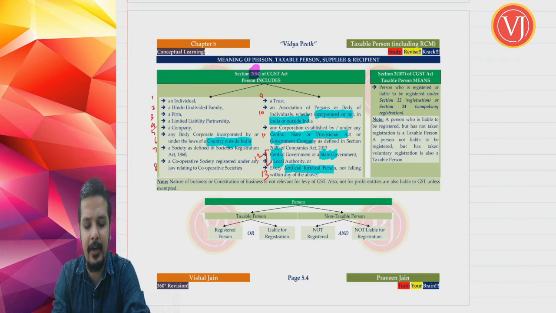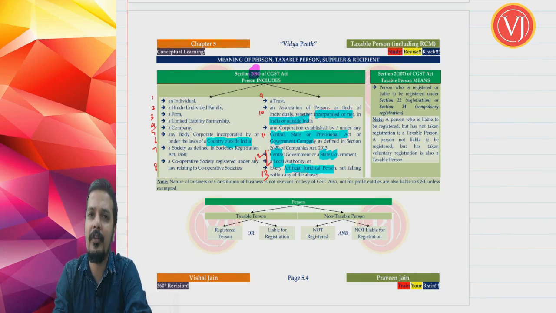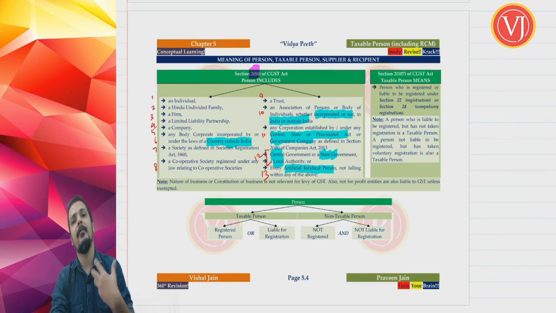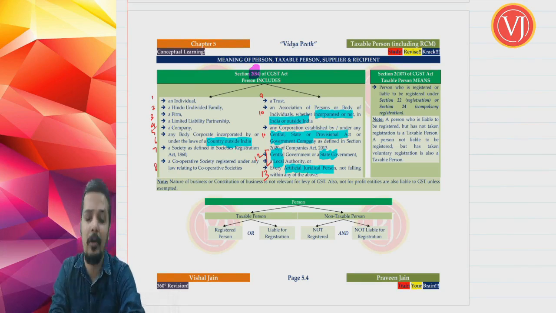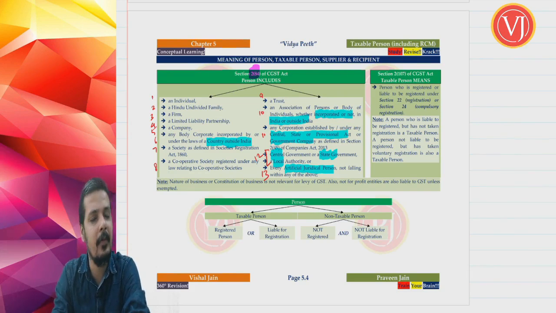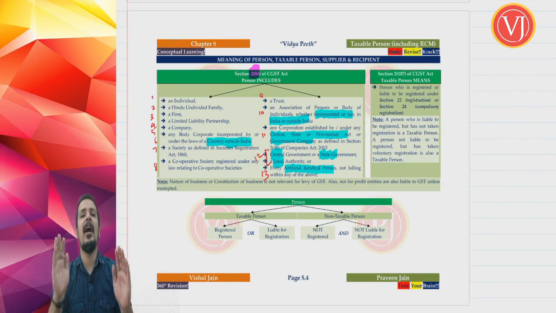And government company is very clearly included in the definition of person. When you see point number 11, any corporation established by or under central, state or provincial act, or it being a government company as defined in section 2 clause 45 of Companies Act 2013. And the 12th point was very important. Government itself is included in the definition of person, which means that when government is providing certain goods or services, government is also liable to pay GST.